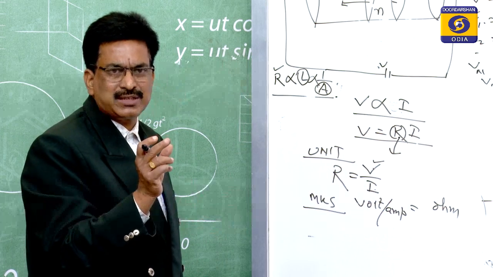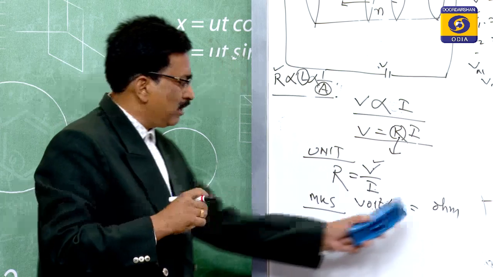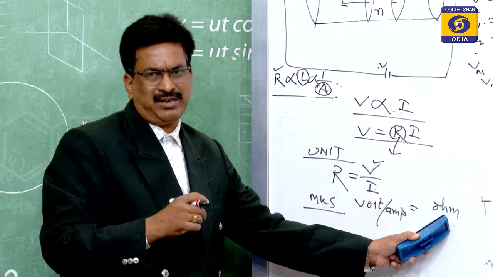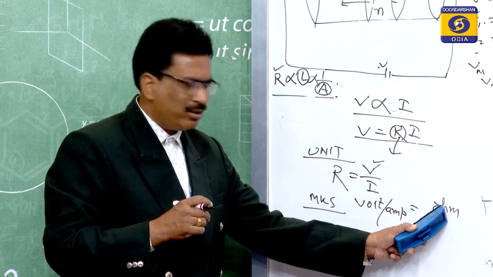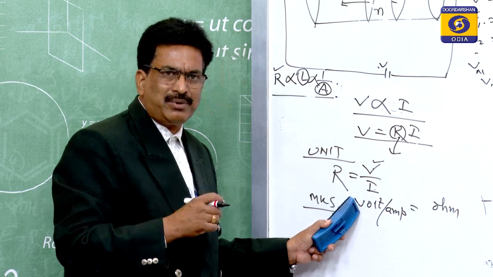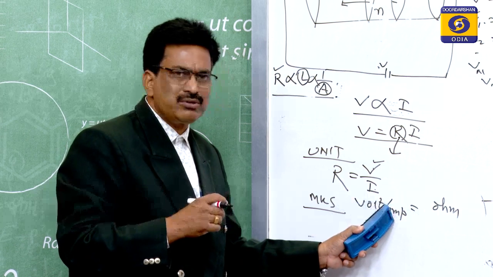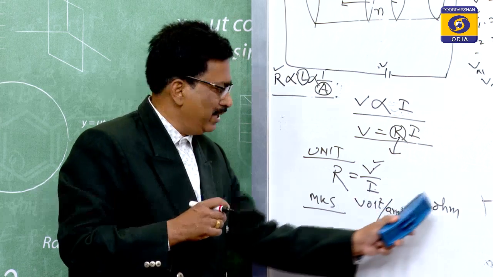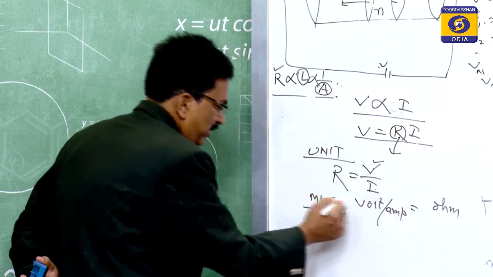This is its expression, but how will you define it? The resistance of a conductor is said to be 1 ohm when a potential difference of 1 volt produces a current of 1 ampere. Then that is the ohm. This is for the MKS case.